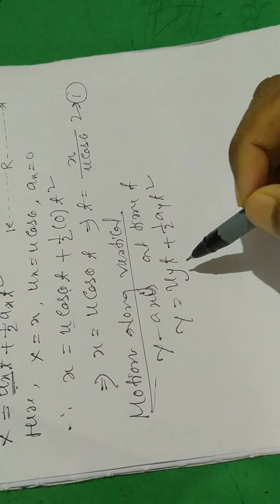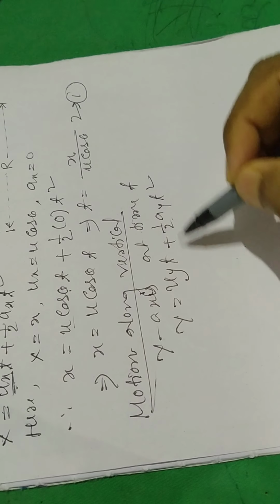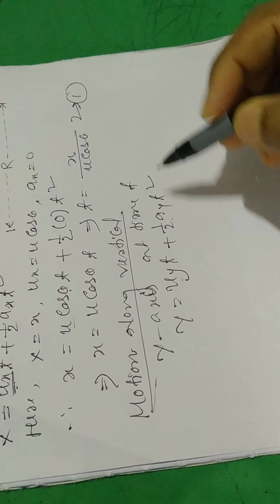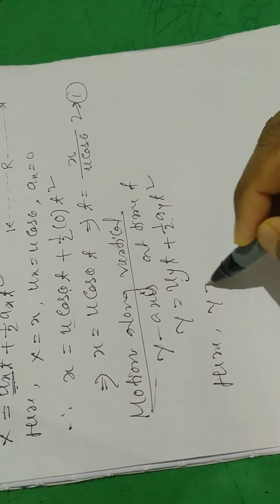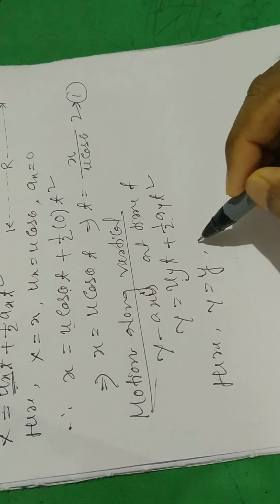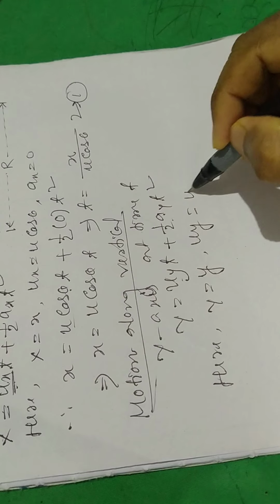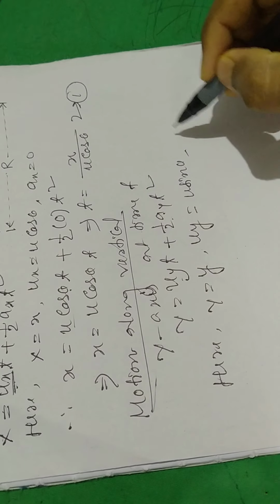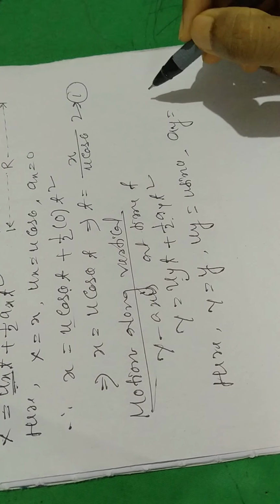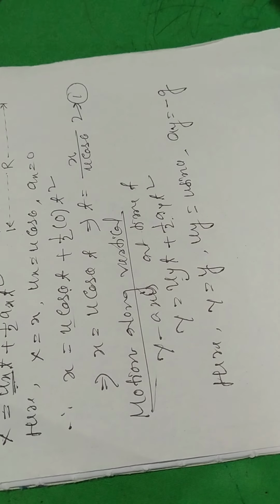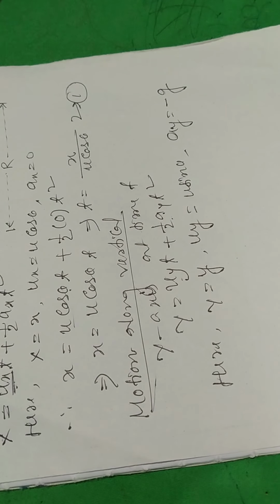Now we are taking the components of velocity and acceleration along the y-axis, uy and ay. Here y equal to y, uy equal to u sin theta. Now, since the projectile is moving vertically upwards, the acceleration due to gravity is minus g.